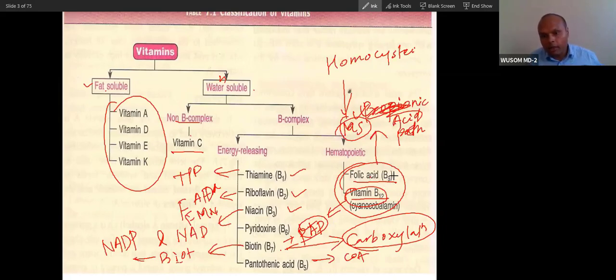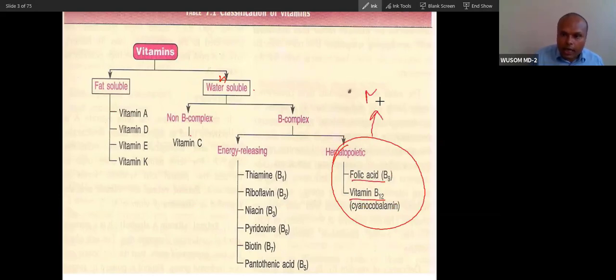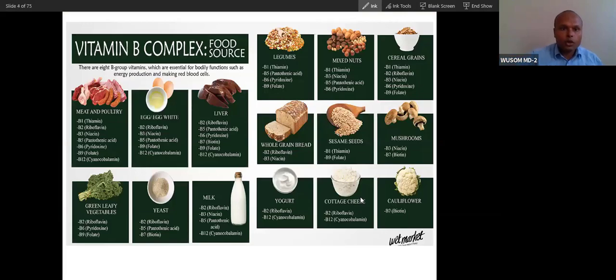Folic acid is utilized in purine and pyrimidine metabolism. We have seen that. Folic acid and vitamin B12 are called hematopoietic vitamins, because deficiency of vitamin B12 or folate will cause megaloblastic anemia. So these are the sources. You can see these are the sources.